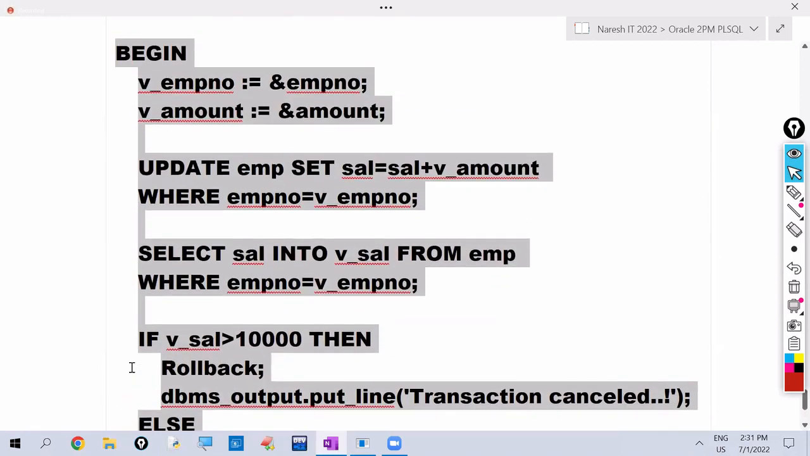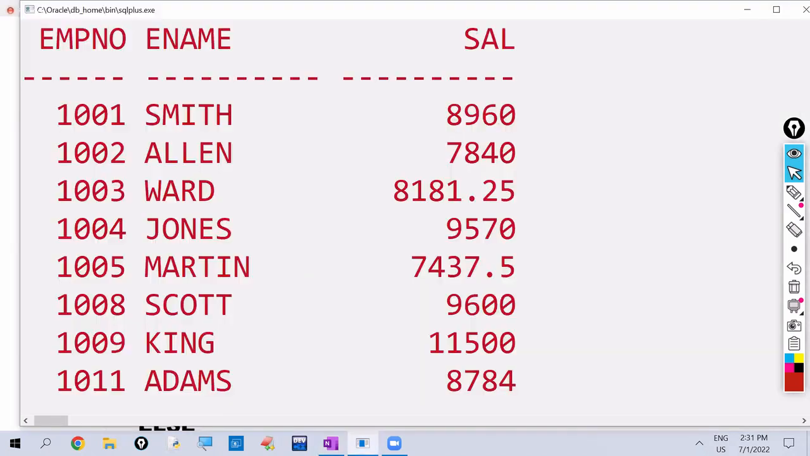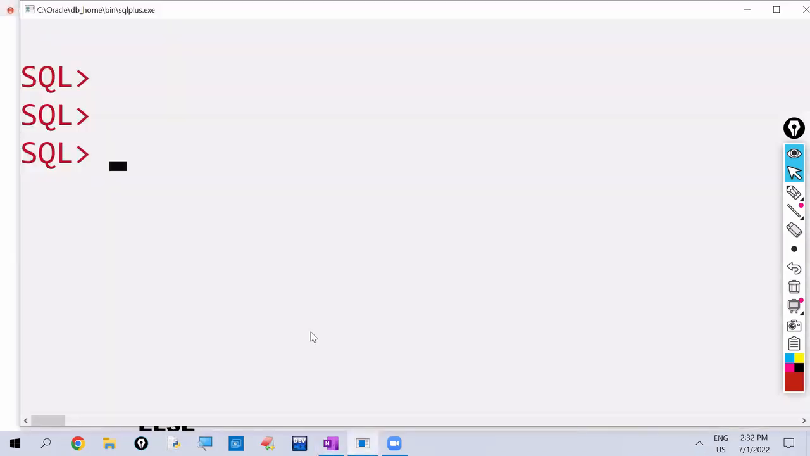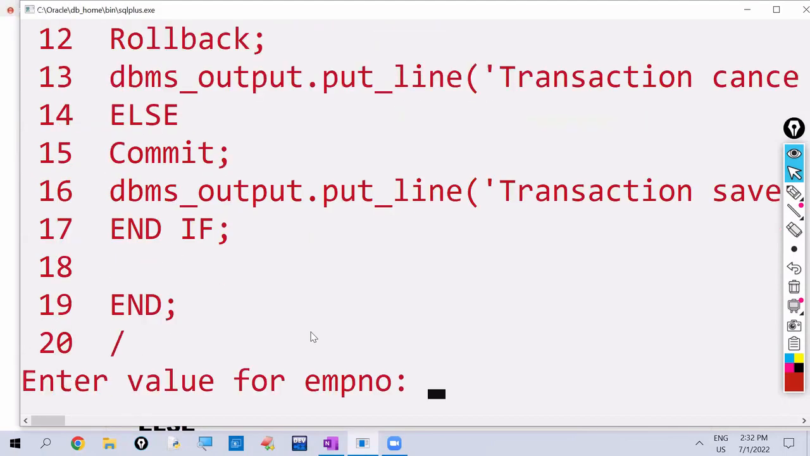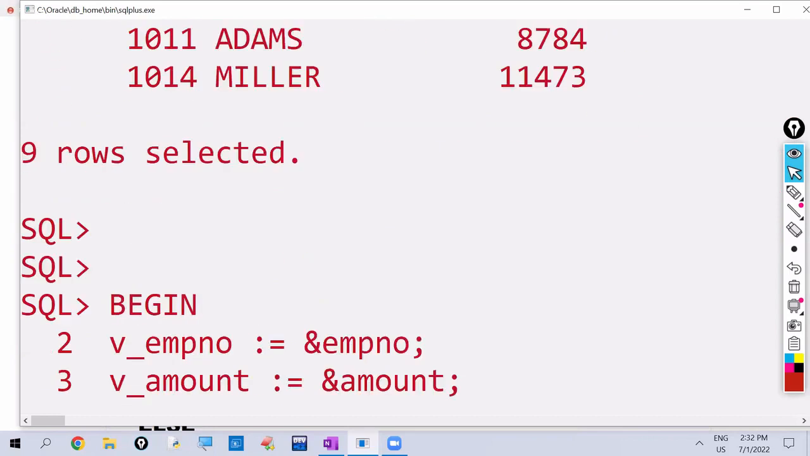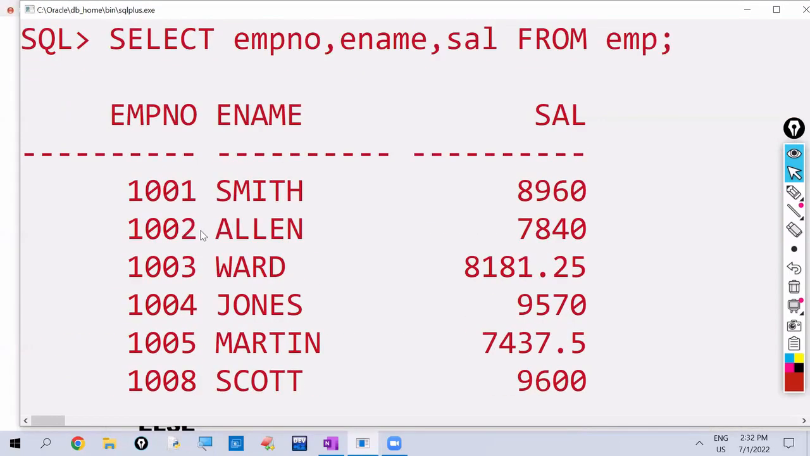So directly I'm copying this program. You already know how to save the program and how to compile. At the right path we have to give that. Directly I'm copying this, and at the SQL command prompt I'm pasting this program. Observe here what it is asking. Employee number. I am giving employee number as 1002.